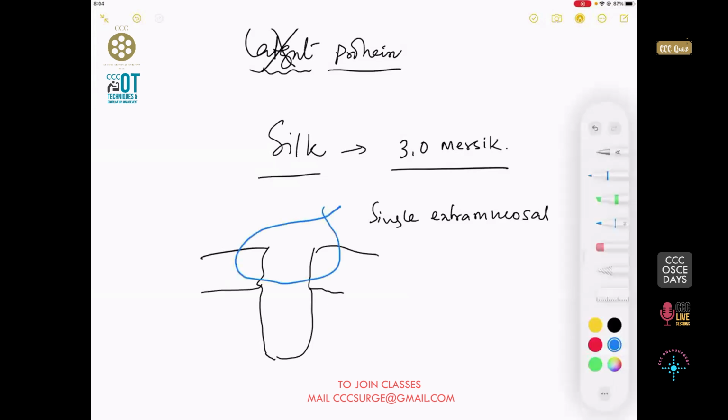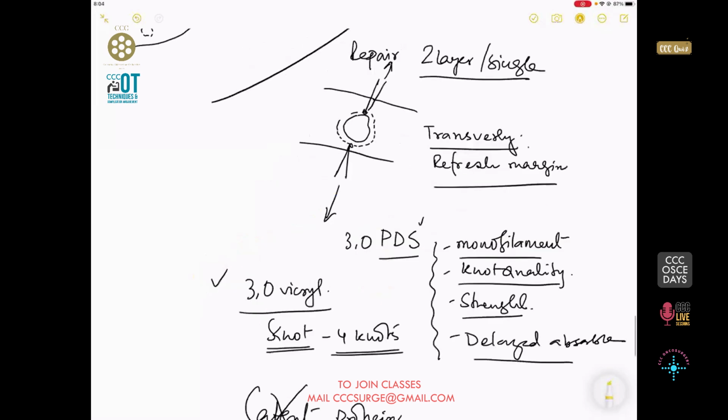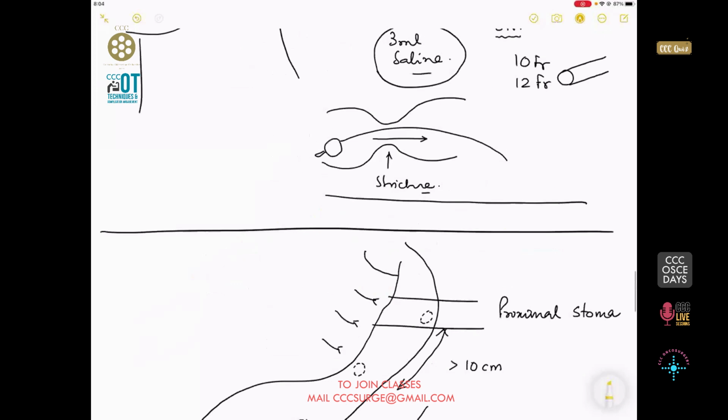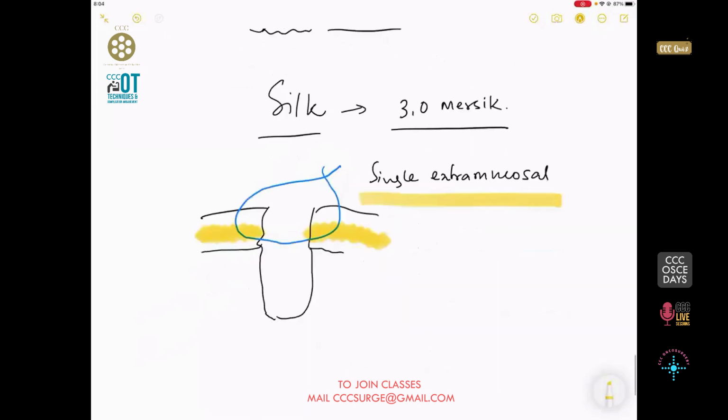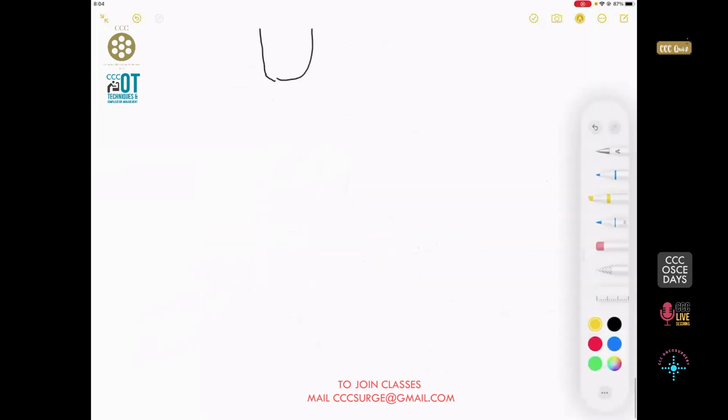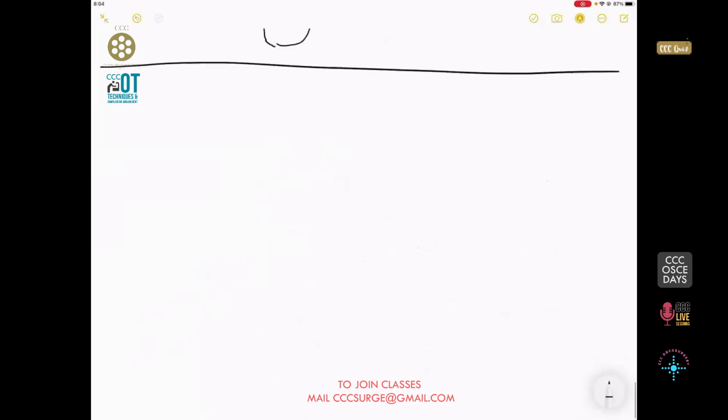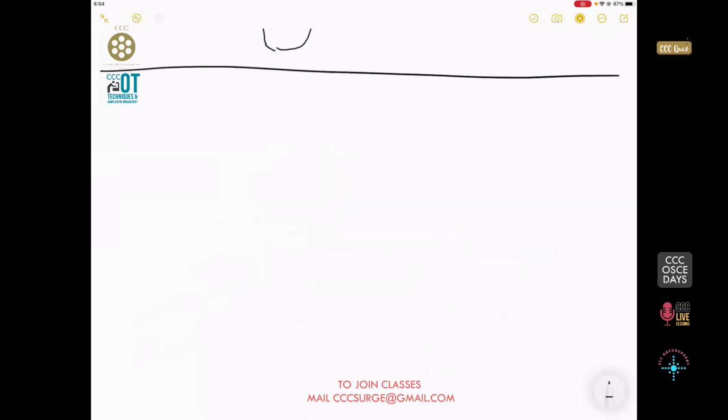Remember that the seromuscular layer, the submucosa, is the strongest layer of the gut, and your suture very quickly, beautifully sits into that. And silk is a very good suture for this repair. So this talks about extramucosal sutures and how to do the repair. Now come to the dissection part of the bowel. So let me complete this part and then we'll take up questions.